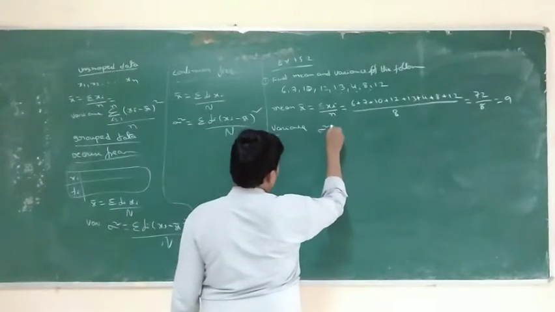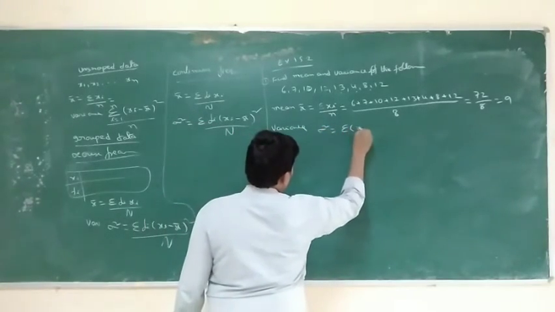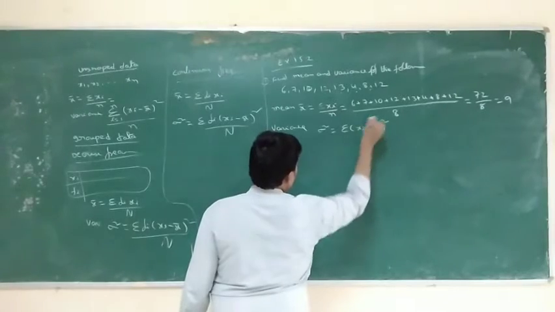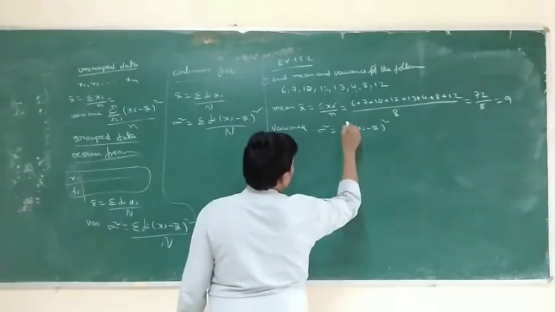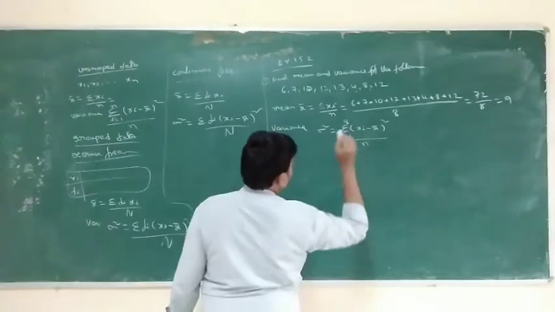So, variance. The variance formula: sigma square is equal to sigma, i equals 1 to 8, xi minus x bar whole square, by small n.